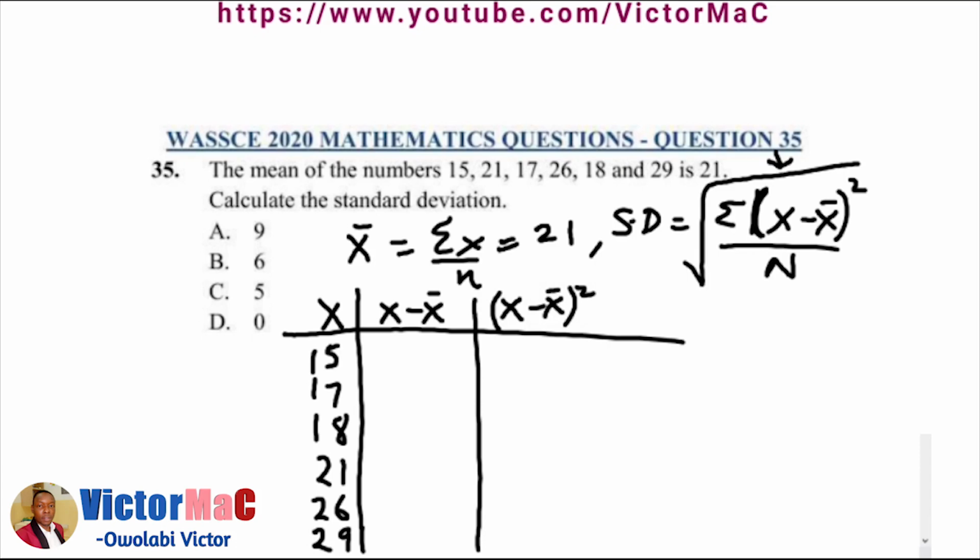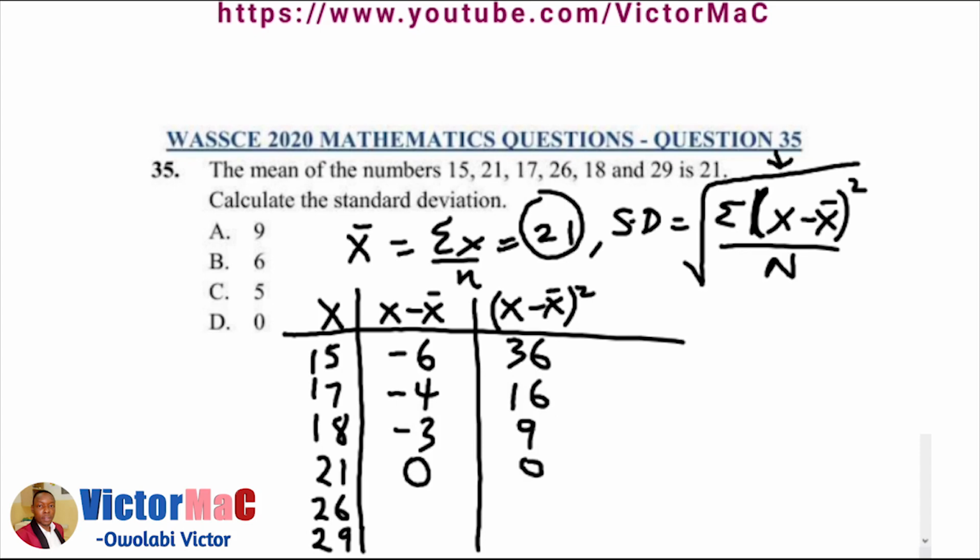So 15 minus 21, we're going to have what? Minus 6. When we square it, we have 36. 17 minus 21, again, we have minus 4. When we square that, we have 16. 18 minus 21, we have minus 3. Minus 3 times minus 3 is 9. 21 minus 21 is 0. 0 times 0 is 0. 26 minus 21 is 5. 5 times 5 is 25. Then 29 minus 21 is 8. When we square that, we have 64.